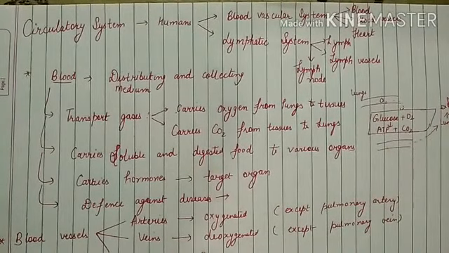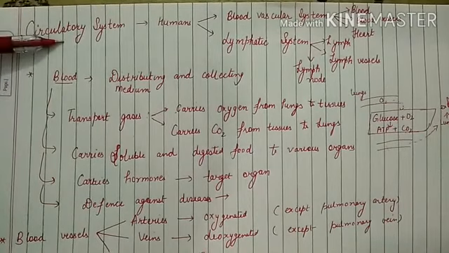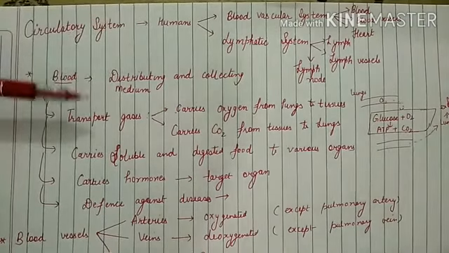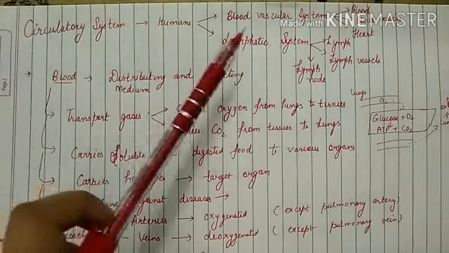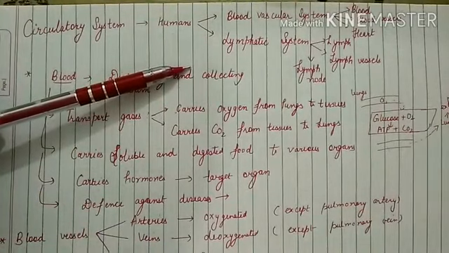So, dear students, we are going to study the circulatory system chapter. In this chapter, you will study that the human circulatory system is further divided into two systems, that is the blood vascular system and the lymphatic system.